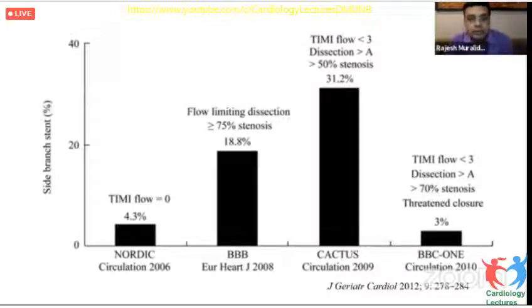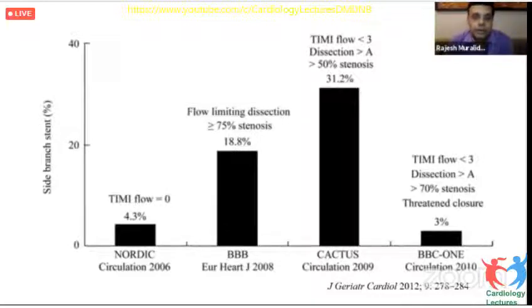As you can see, these are the major bifurcation studies: the Nordic, the BBB, the Cactus, as well as the BBC1. All of them have different criteria for stenting the side branch, and so they leave us confused about whether we use a single stent or two stents in a bifurcation lesion. Now, FFR walked into this vacuum with the bulk of evidence, overwhelming evidence that it had with regards to stable lesions, with the FAME as well as the DEFER series of trials.